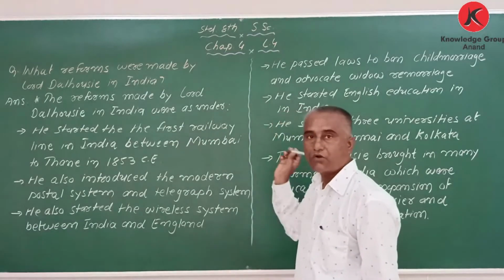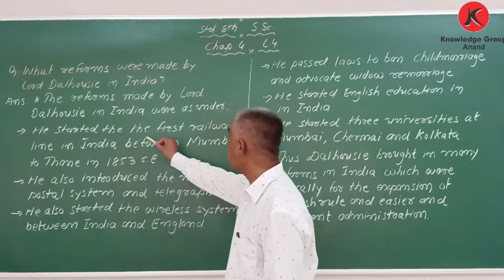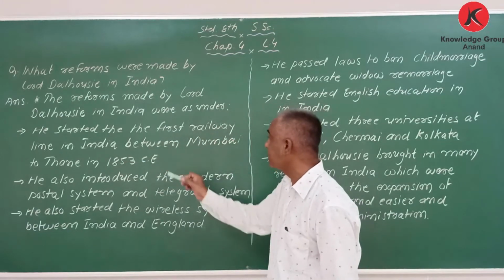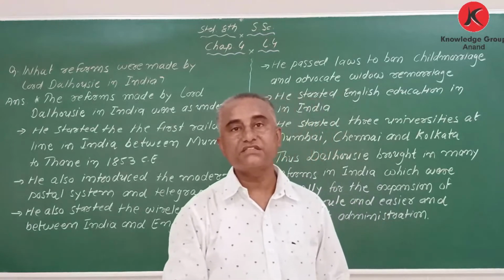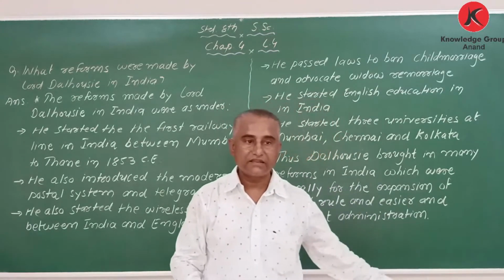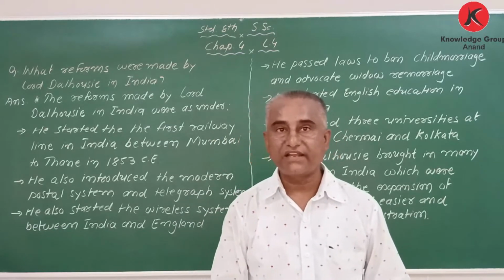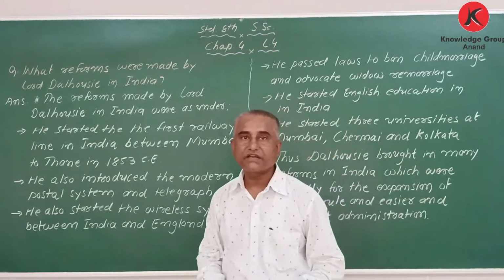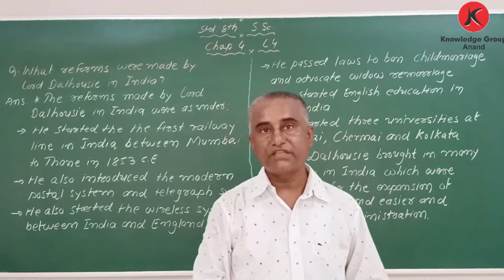Here I have written all the reforms. Number one, he started the first railway line in India between Mumbai and Thane in 1853 CE. We know this; in the last question I explained about the first railway line. The first railway line was started in India between Mumbai and Thane in 1853.